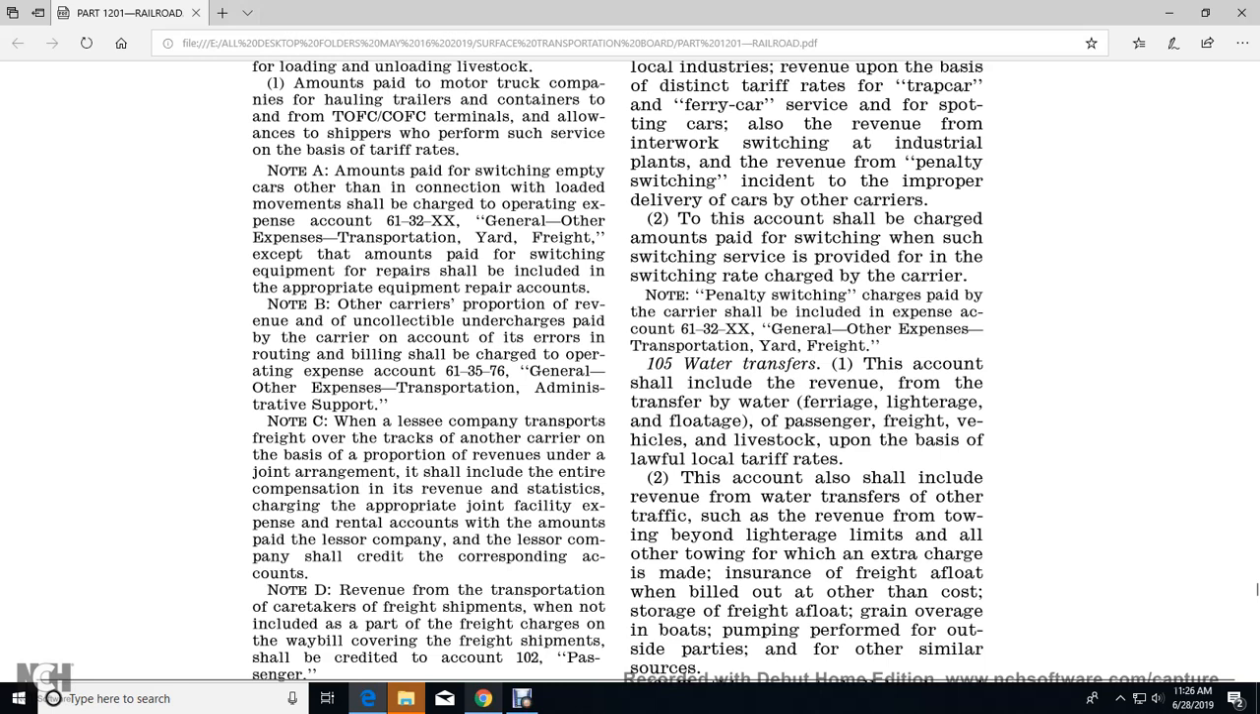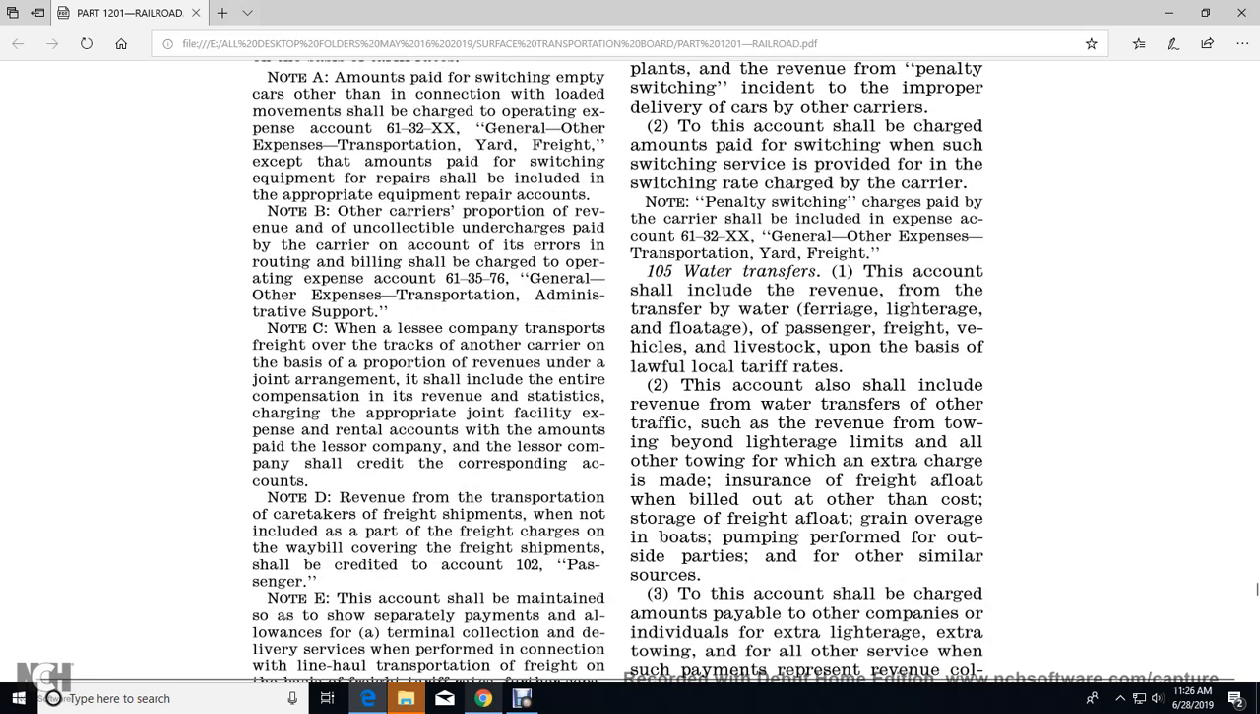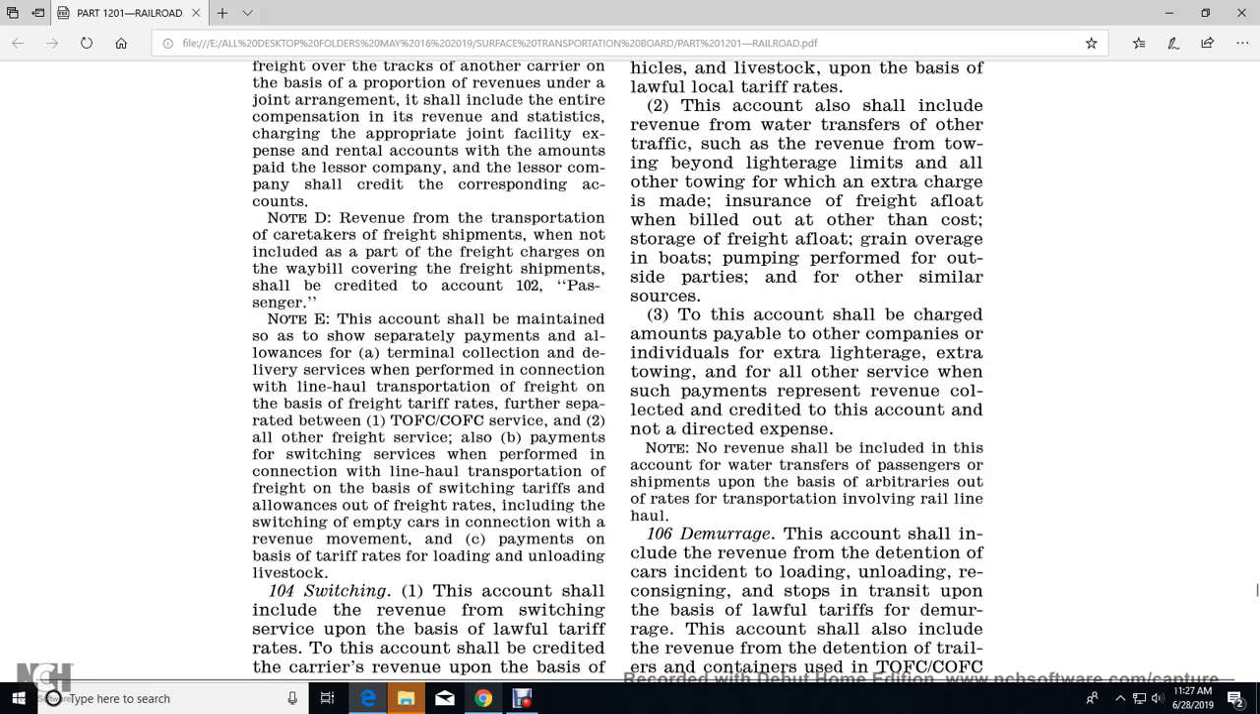and the or passenger freight with the vehicle livestock upon the basis of the lawful local tariff rate. The account shall also include the revenue of the water transfer of the traffic, the revenue from towing behind the lighter limits and all other towing with extra charge, made with the insurance, the freight float, the bail out and other costs, the storage float, with the gain overage of the boats, and other similar sources.